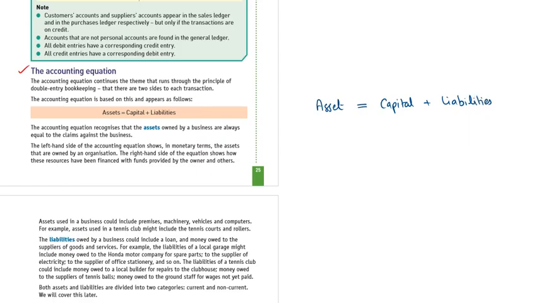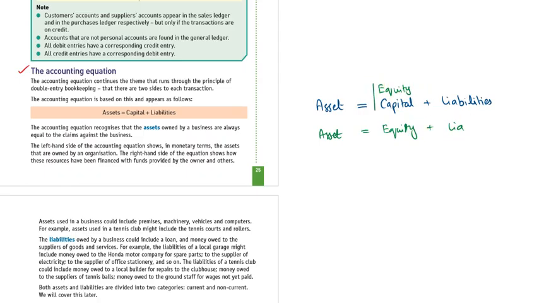Capital is actually our equity. So the equation can be written in the form of asset is equal to equity plus liability.